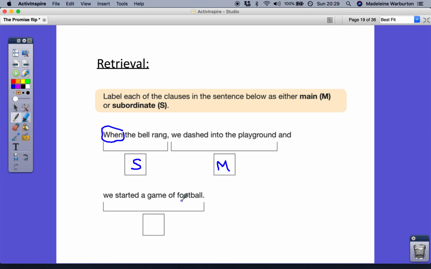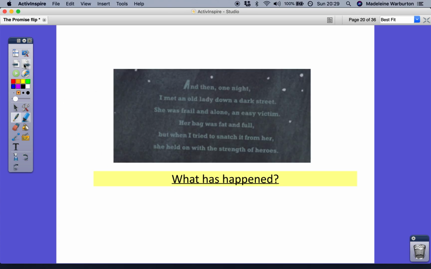We started a game of football. What do you think? Main clause. Makes sense on its own. Could be a simple sentence. So well done for having a go at that.